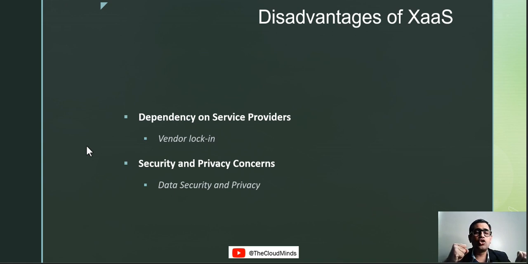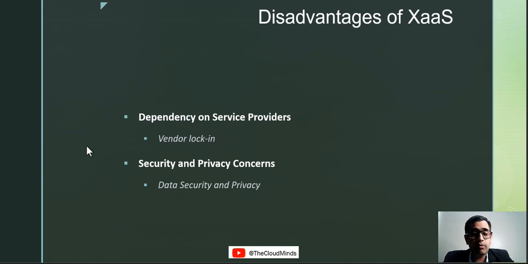Alright guys, so vendor lock-in is like any of the cab aggregator services. For example, I told you about Uber, right? That's one of the cab aggregators. Once you have downloaded their application, you need to only use their application, you cannot use any of the other applications. So that is the kind of vendor lock-in we are talking about.